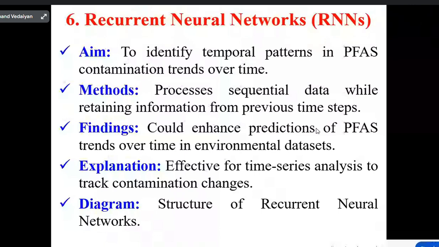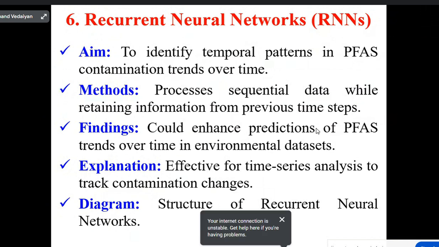The aim is to identify temporal patterns. What is a pattern? A pattern is a model. What is a model? A model is a simplified version of reality. Suppose Ramchand every week goes to the supermarket and purchases bread and jam. The manager identified that Ramchand every week is purchasing bread and jam. The background story he doesn't want. What type of items you are purchasing, that matters. So based on your behavior, sales are increasing.